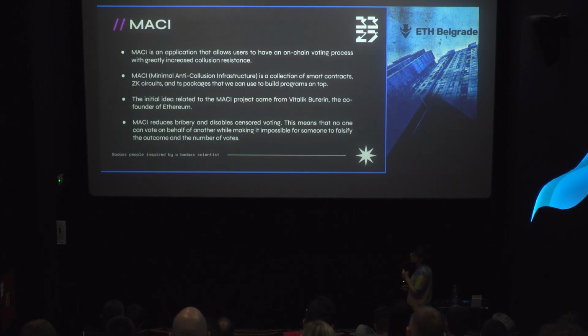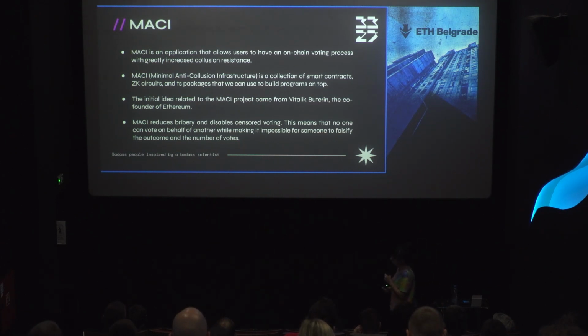So let's start. We can say that MACI is an application which allows a user to have an on-chain voting process. And this voting process is not completely collusion resistant, but I think MACI has made a big step in this way. And with adding anonymity, I think we will get a voting system that is completely resistant to collusion, or we will be very close.